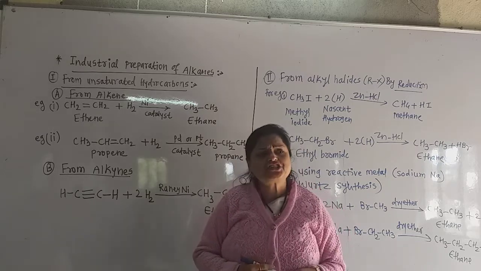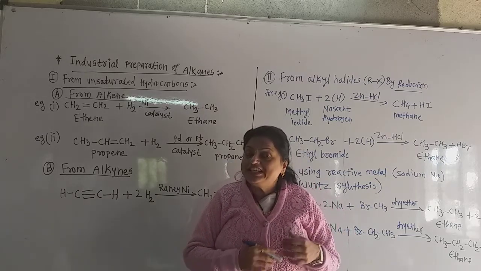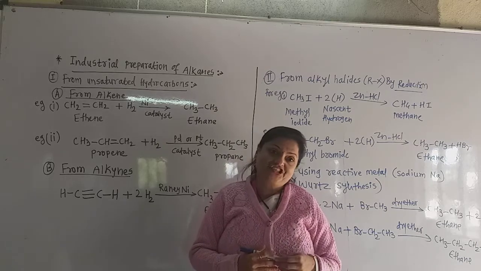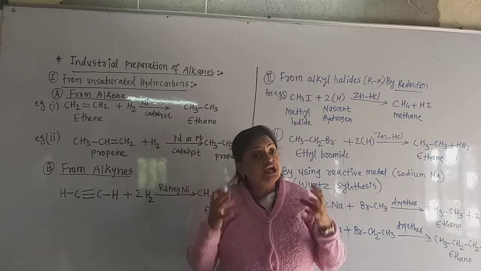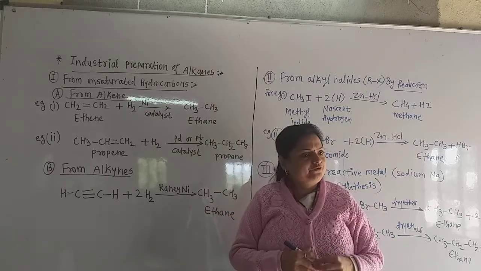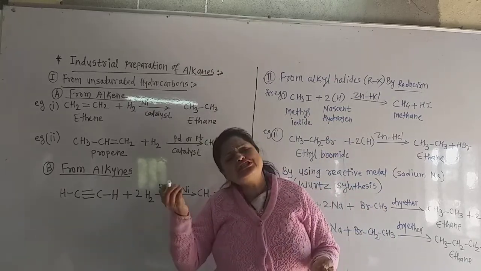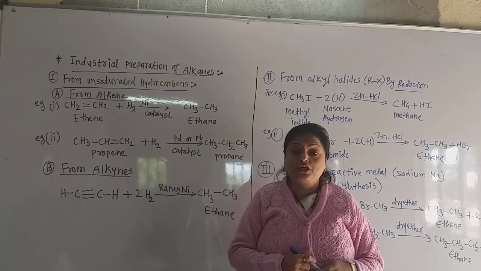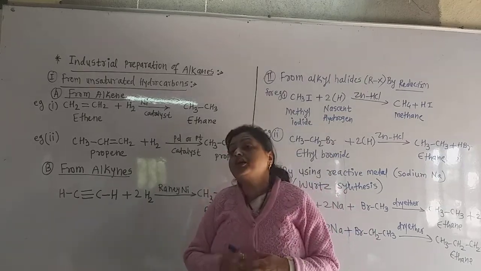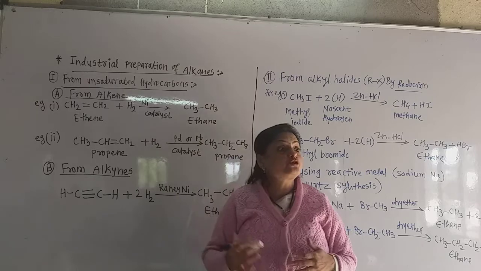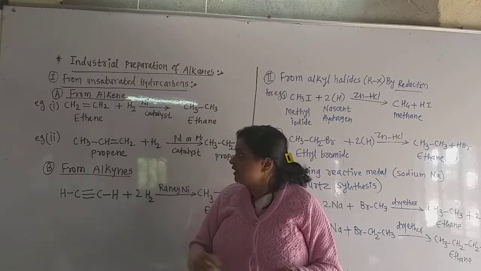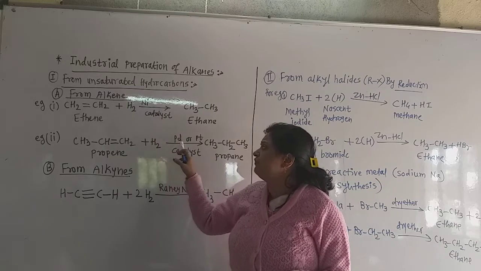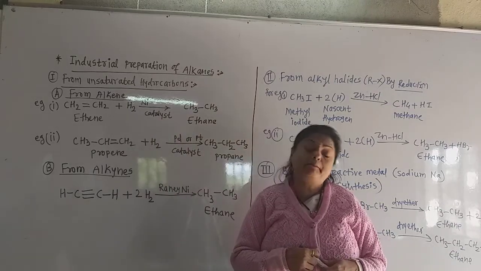You know the catalyst? What is a catalyst? It increases the rate of the reaction, it enhances the rate of the reaction. Due to the catalyst, the reaction goes faster. If we do not use the catalyst, the reaction is carried out very slowly. So for a faster reaction, the catalyst, in Marathi called utprerak, is used. Here the catalyst is nickel, or we can use platinum or palladium metals also.